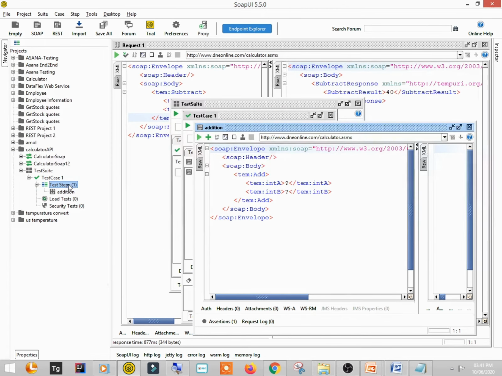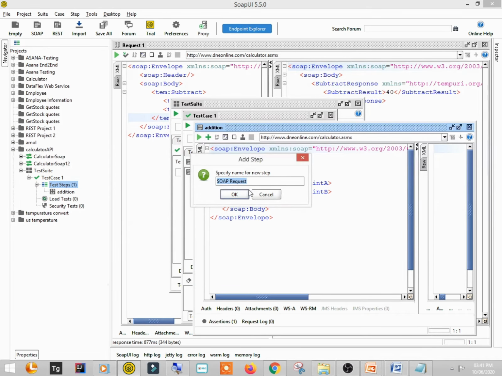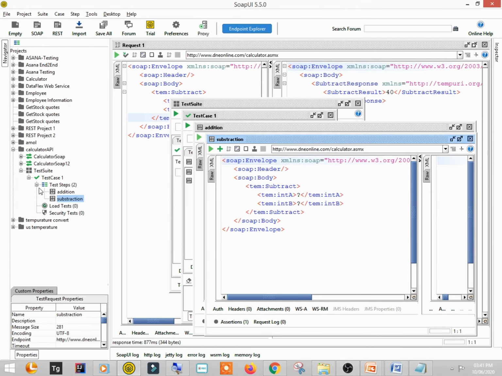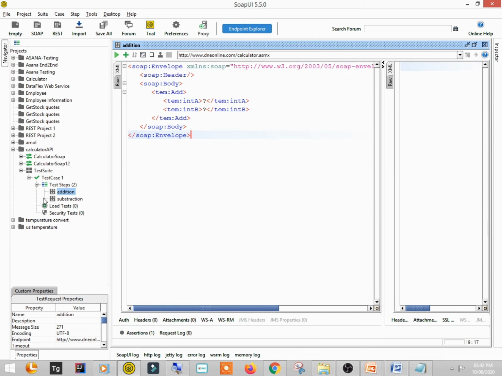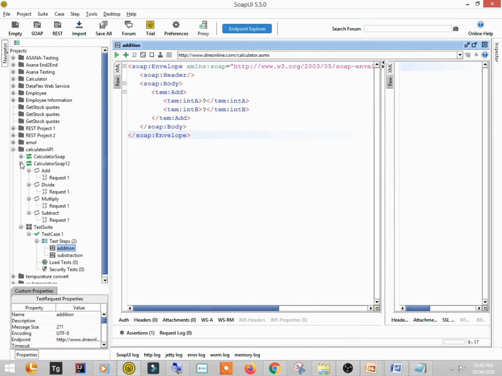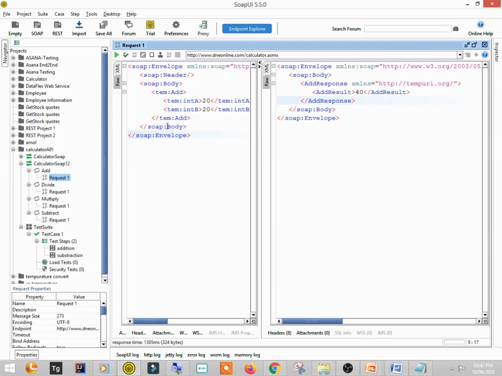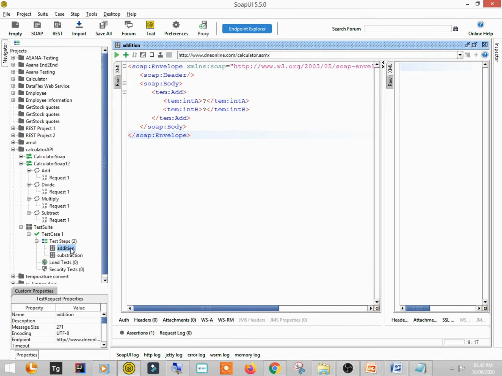Okay, so now one more step I'll create. Let's suppose this step is for subtraction. Okay, so we need to map this for the subtraction. Okay, and say create. So when you double click on it, it will open, right? So you'll see what is the difference by doing it here and here. Here also we have done the same thing for addition. So here you can observe there is a plus button over here, right?